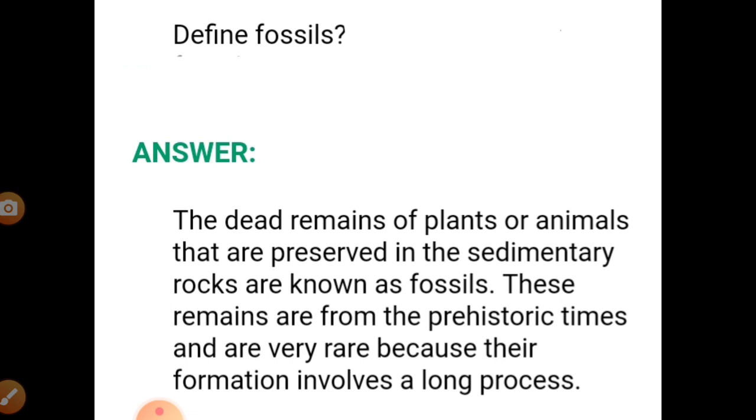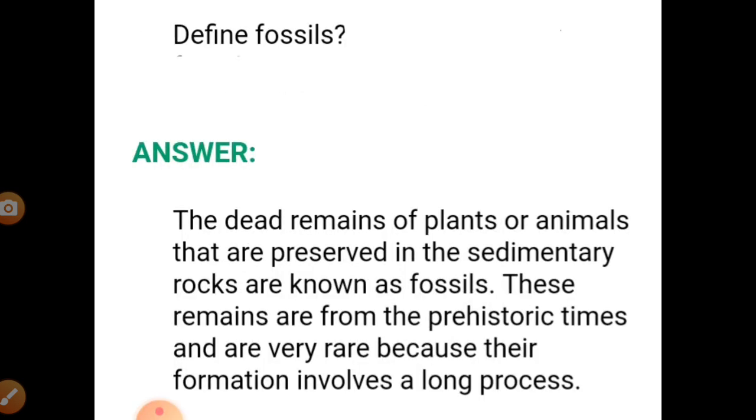Next, we have, define fossil. So students, the dead remains of plants or animals that are preserved in the sedimentary rocks are known as fossils. These remains are from prehistoric times and are very rare because their formation involves a long process. And remember, these fossils are found in sedimentary rocks.